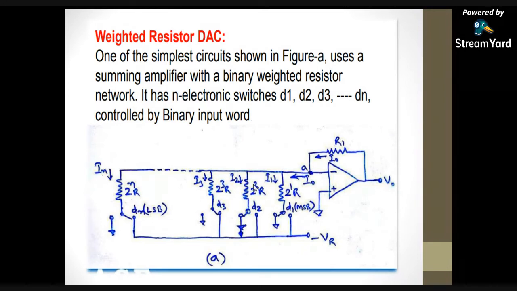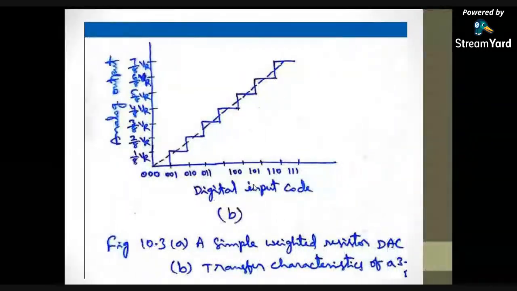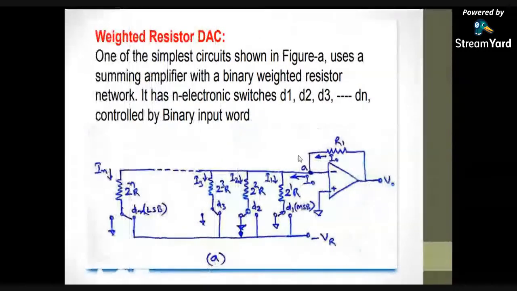Have you understood the DAC? How I am taking the resistor values 2 power 1R, 2 power 2R, 2 power 3R and so on. Up to now this resistor part is clear, how we are taking the resistors.